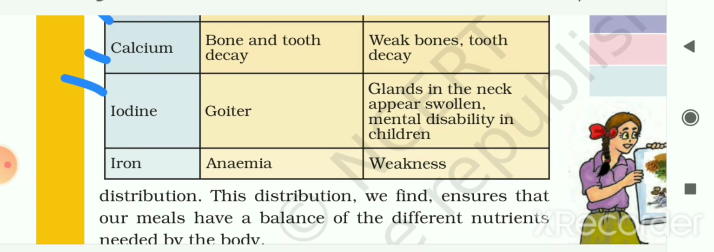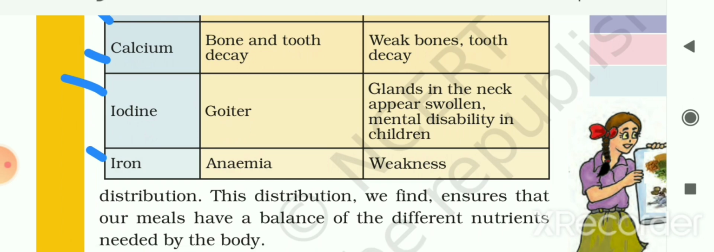The next is iodine. Because of the deficiency of iodine, a person might suffer from goiter, and in this disease the symptoms are that glands in the neck appear swollen, and you will find mental disability in children. Next is iron. Due to the deficiency of iron, a person might suffer from anemia and weakness. So here our chapter gets over.